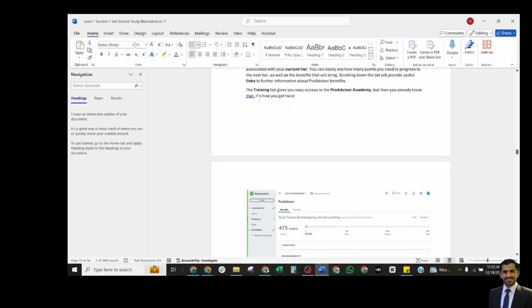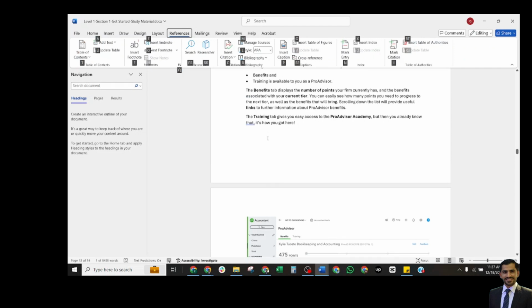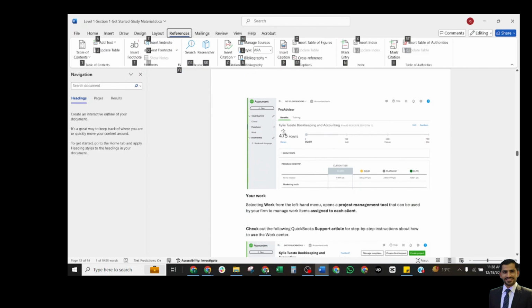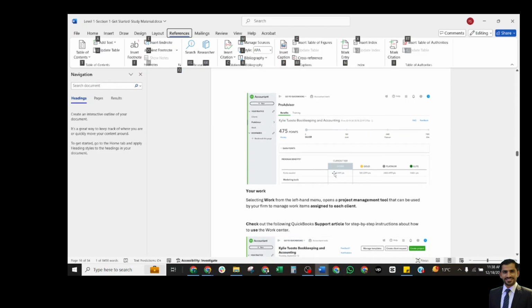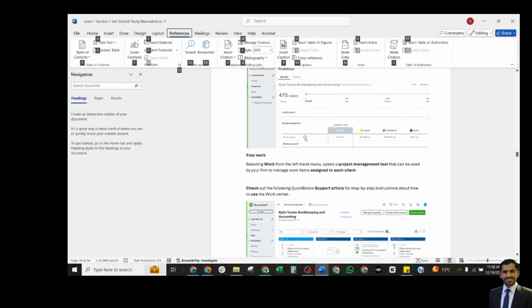Next one is the training tab. The training tab gives you easy access to ProAdvisor Academy, and you already know how you go there. So we were discussing these two tabs. Benefits is showing only the points and the other benefits which are available to the accounting firm. The next tab is the training tab.